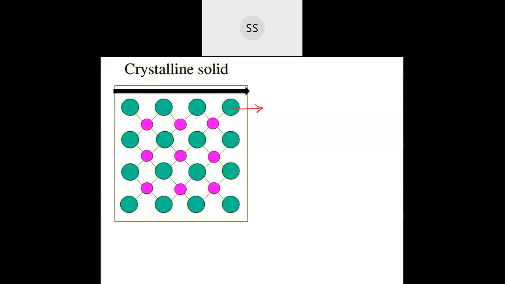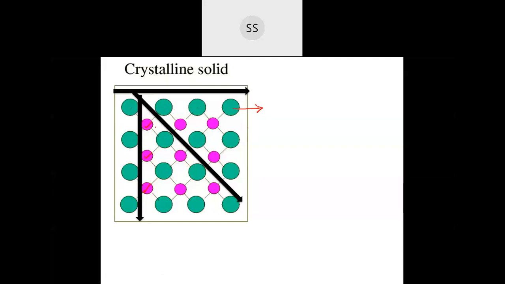Now suppose you are measuring in this particular direction, then you will be able to get only these particles, the green ones, the pink ones you can see over here. Only these particular particles will show you the value. But if you're measuring in this other direction, the arrow mark I've taken over here, then you have a combination of both particles present. The green one is also there and the pink one is also there.